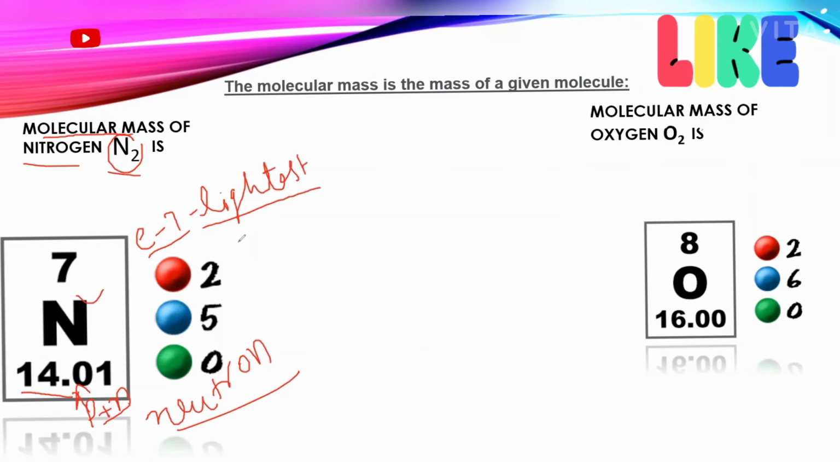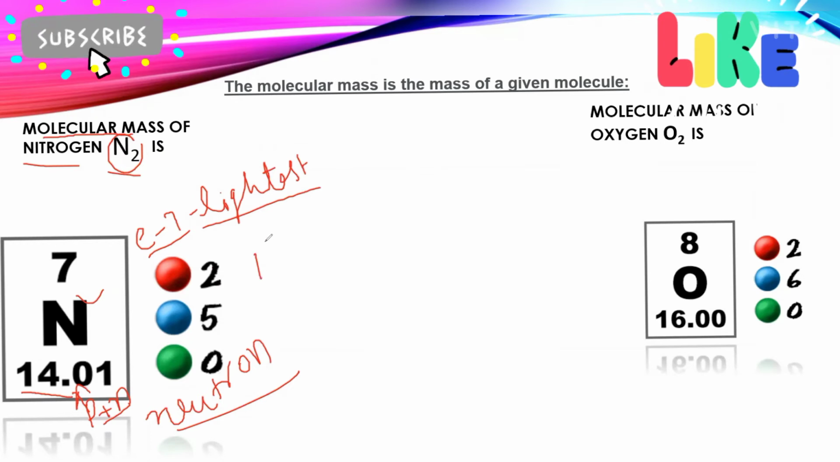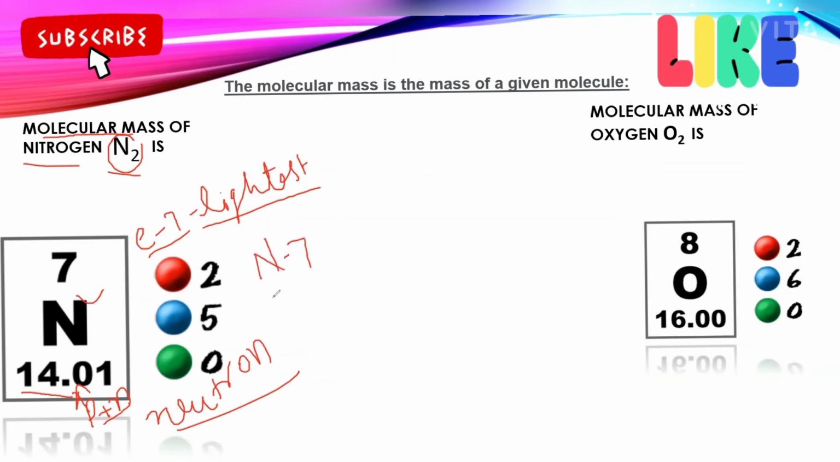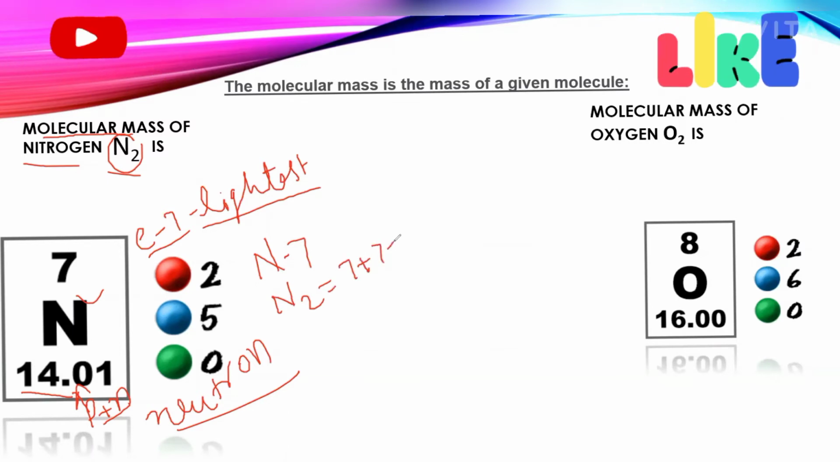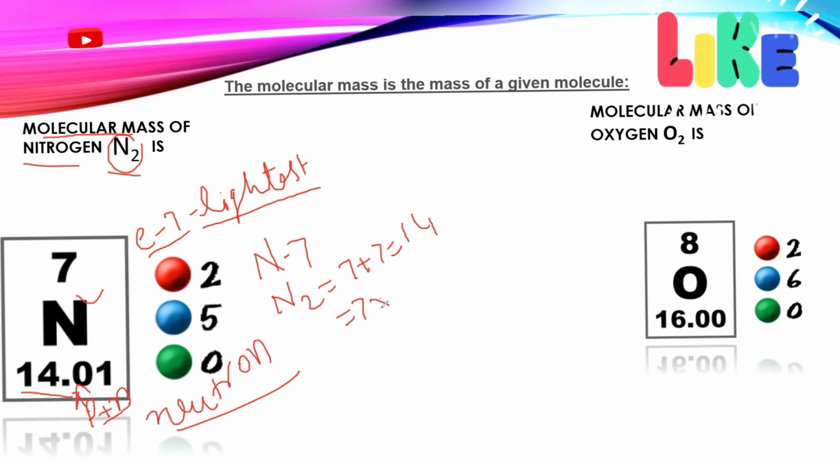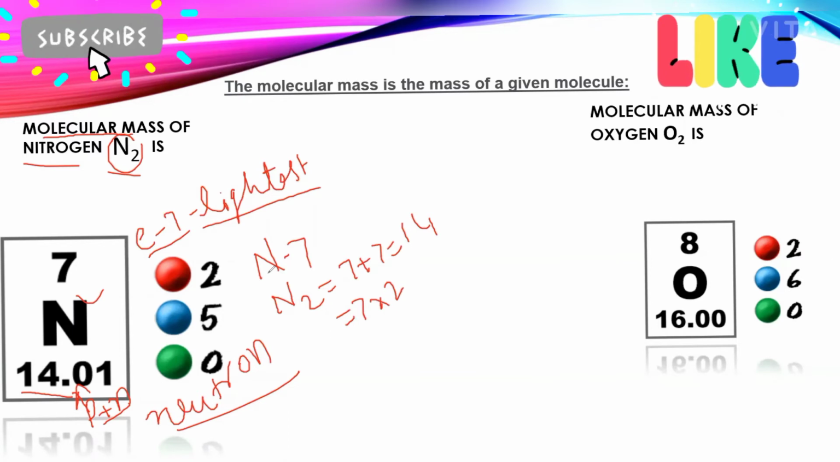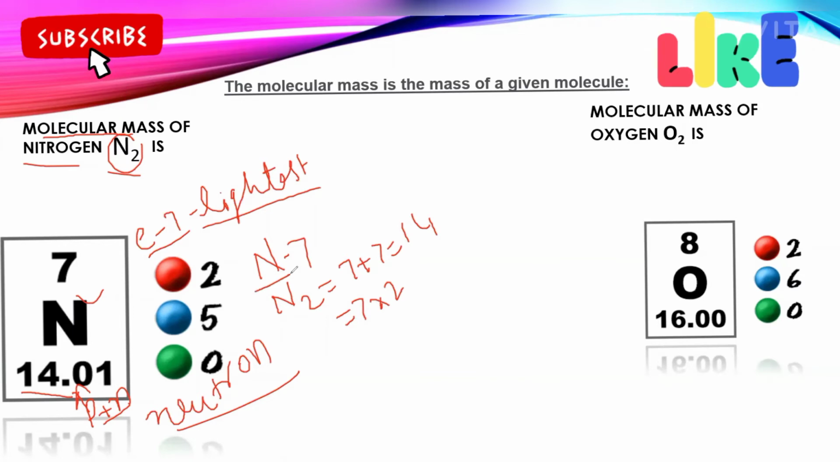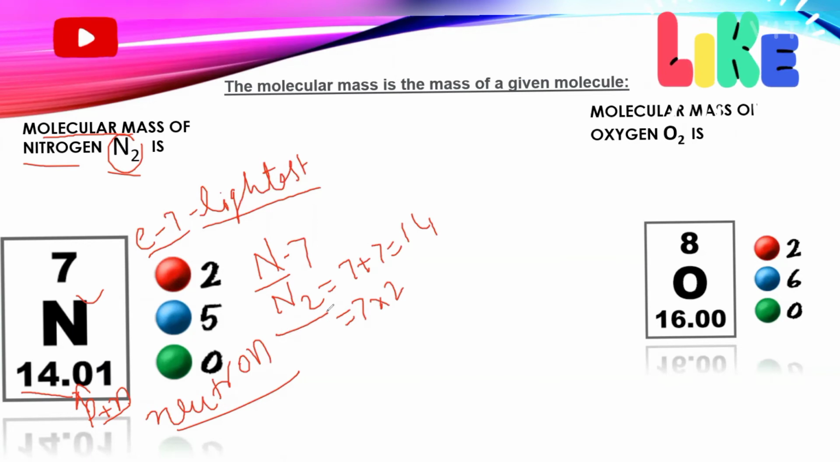If we do not include it, it doesn't affect the atomic mass of an atom much. So one nitrogen has atomic mass 7. If we take 2 nitrogen, so 7 plus 7, 14. Correct? Or directly what we can do is 7 into 2, because we are adding the 7 two times. Like when we go to the market, one biscuit packet costs 1 rupee, 2 biscuit packets, 2 rupees. Same way here, one atomic mass is 7, 2 atomic mass means multiply by 2.